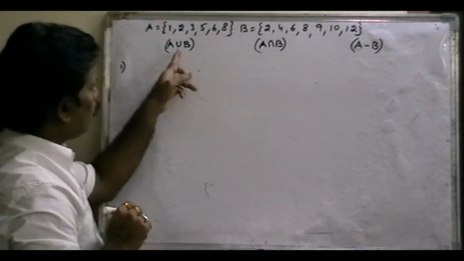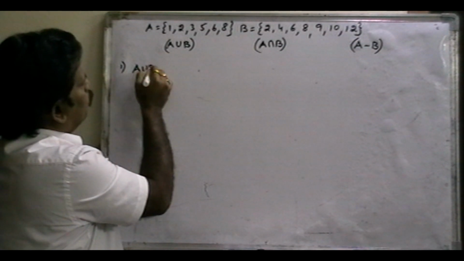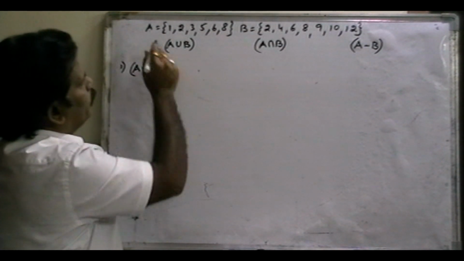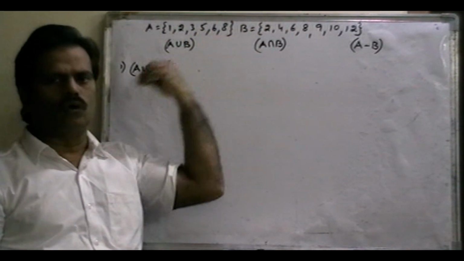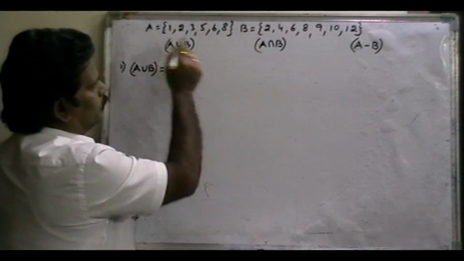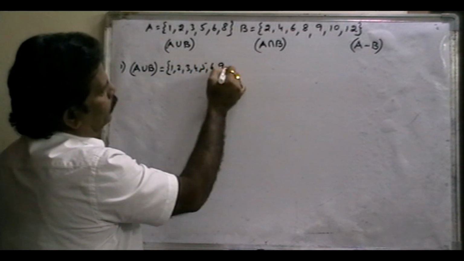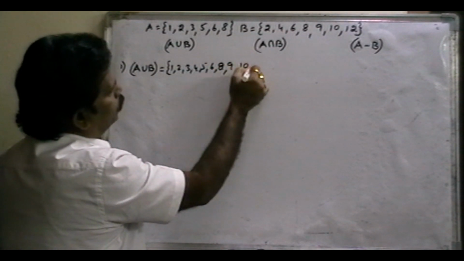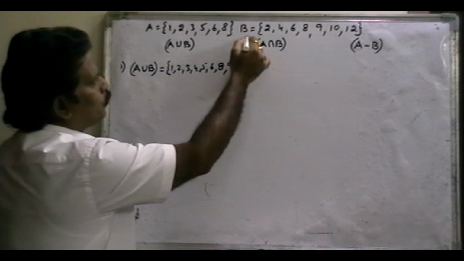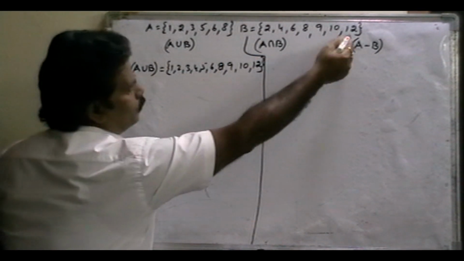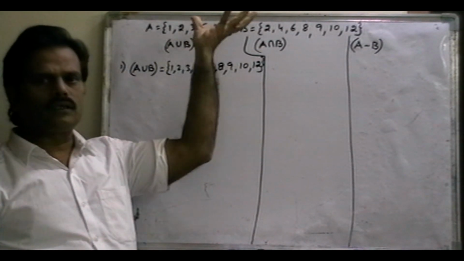Listen. First, A union B. Now the total elements in A and B. Union means total elements. What are the total elements? 1, 2, 3, 4, 5, 6, 8, 9, 10, 12. Right? A union B means total elements.